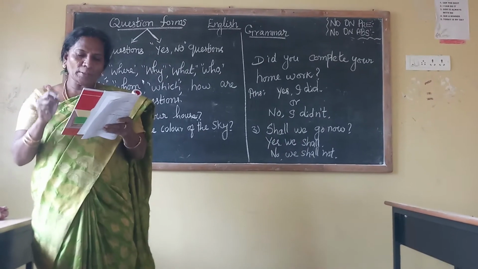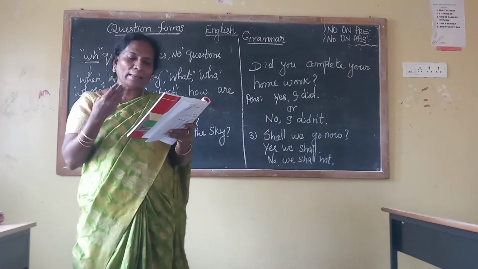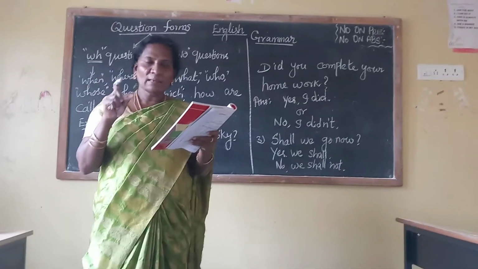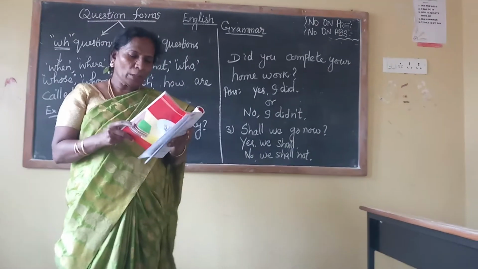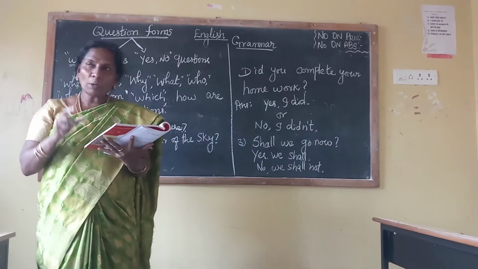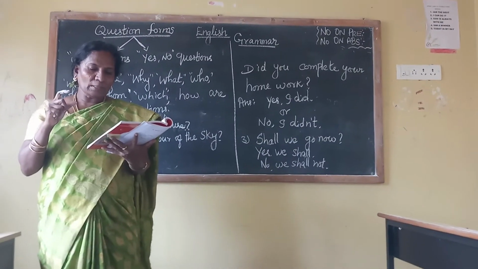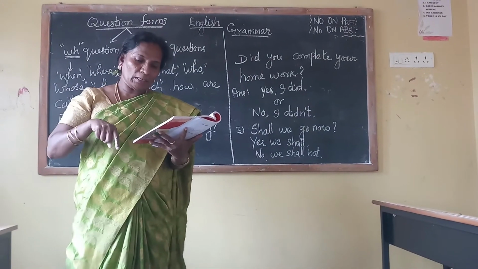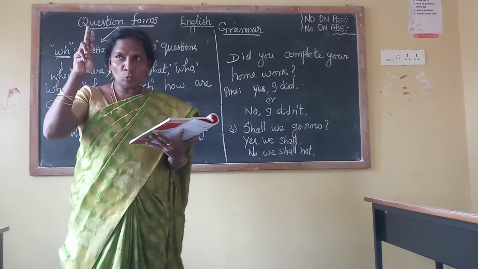Question tags are used either for agreement or for seeking clarification. Usually positive statements have negative question tags and negative statements have positive question tags. Two types.